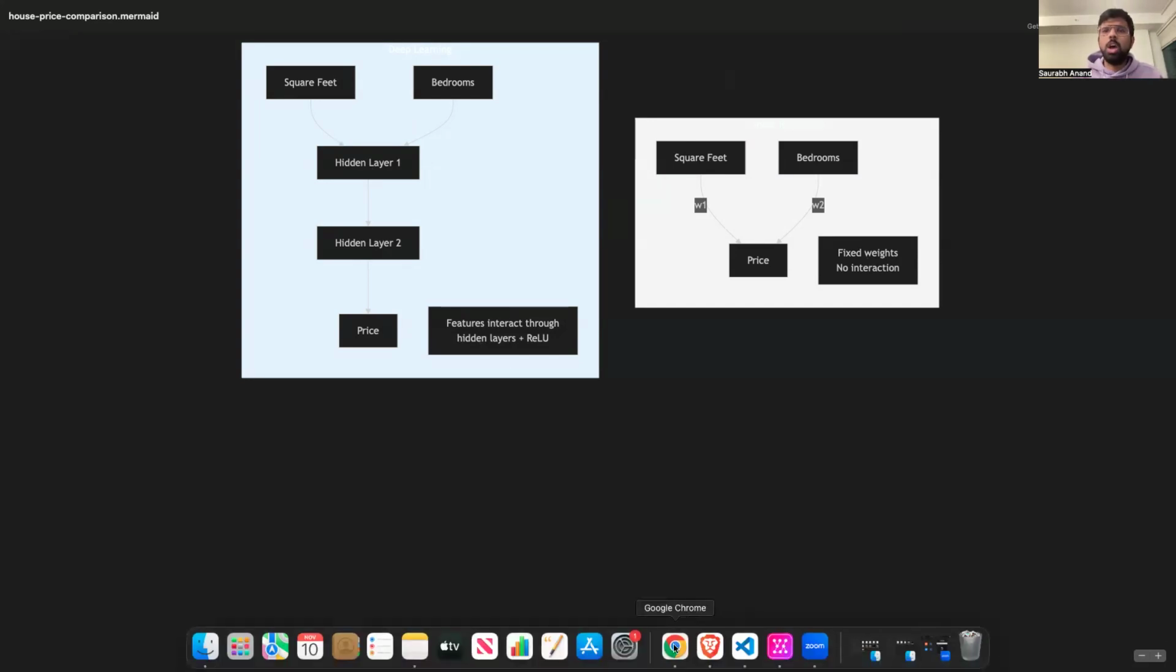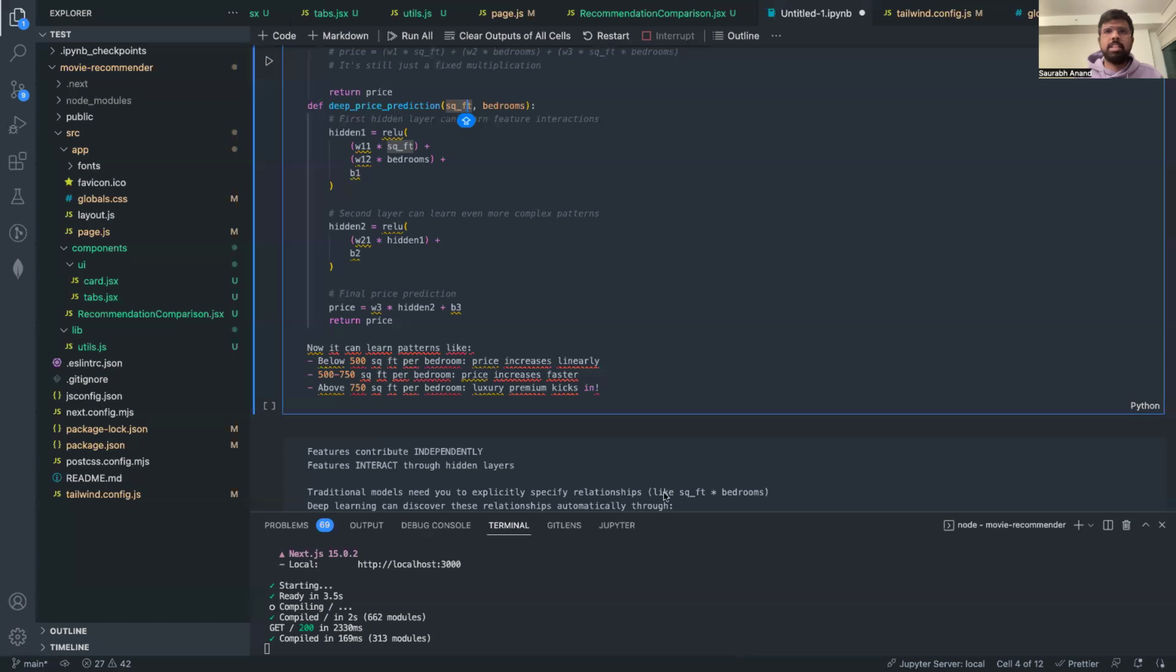We will be able to get what the prices are, right? As we saw, the deep learning network will be able to understand things like below 500 square feet the price increases linearly, and between 500 to 700 square feet per bedroom, the price increases faster. So you see the interdependence between two features. This is not something which traditional machine learning algorithms can do easily. You can argue that, okay, leave out regression, decision trees can do that: you split the trees, you provide these splittings on the trees.